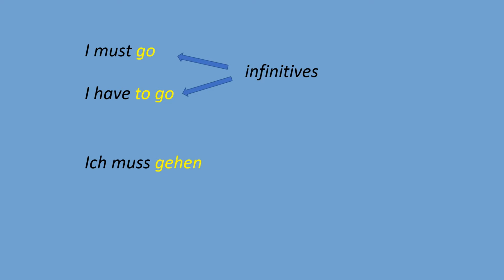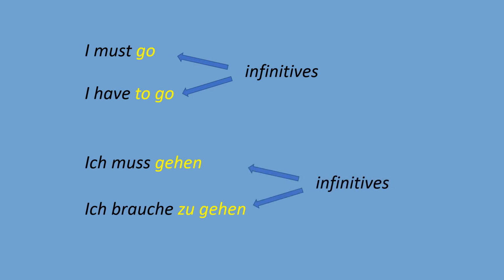When we translate the sentence in German, they will say, ich muss gehen, I must go, or ich brauche zu gehen, so I have to go, I need to go. Again, if you compare the English sentence I have to go with the German sentence ich brauche zu gehen, you see that in the German sentence we use a particle as well. This is particle zu. In German we say zu. Zu is separated from the verb, so there is a space between zu and the verb gehen, and the verb gehen is used with ending en. Ending en in the German language is a sign, a symbol for infinitive form. And we use infinitive of the verb gehen.